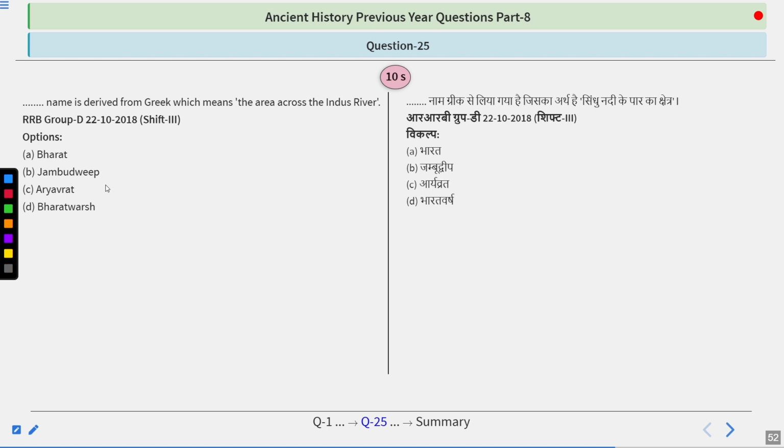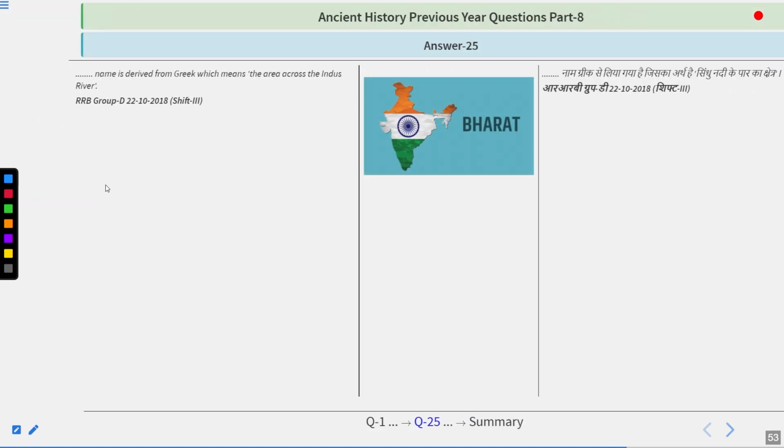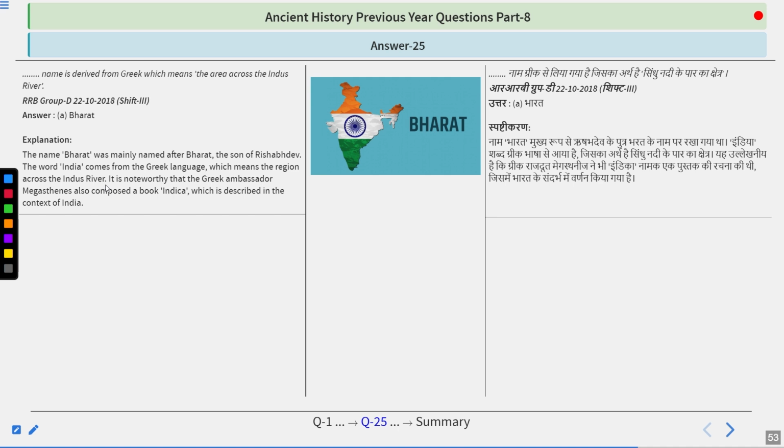Dash name is derived from Greek, which means the area across the Indus River. So options are Bharat, Jambudweep, Aryavrat, or Bharatvarsh. So take your time, guys. And I hope you have the right answer. The answer is Bharat. So the name Bharat was mainly named after Bharat, the son of Rishabdev.